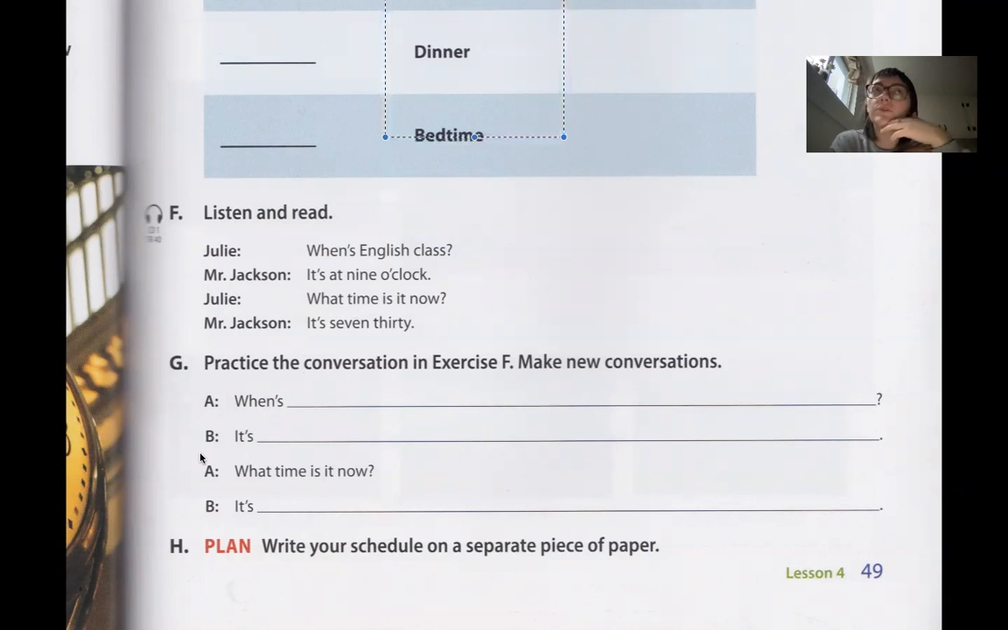What time do you go shopping? What time do you cook dinner? What time do you eat dinner? What time do you watch TV? What time do you go to bed? Go to sleep. So that's what I want you to do on your own.